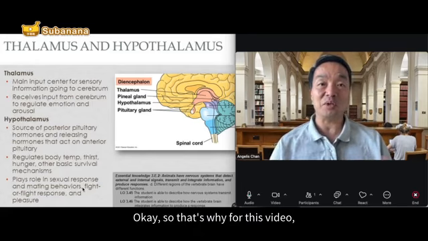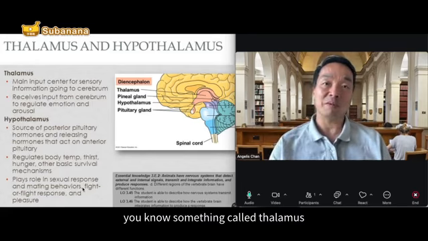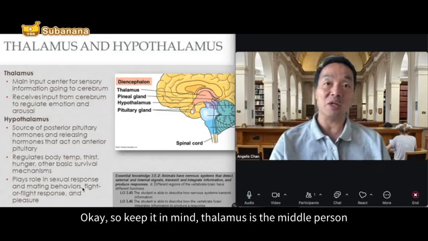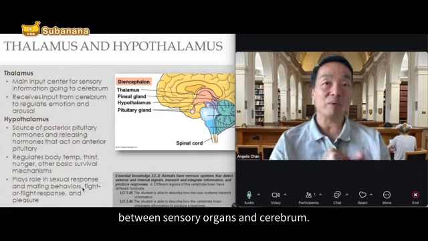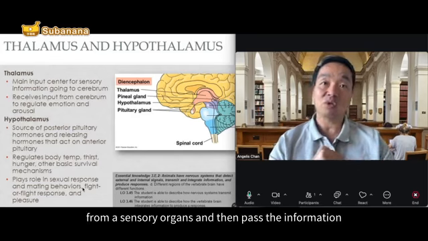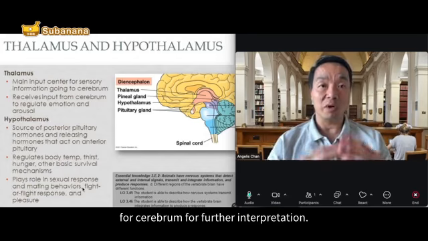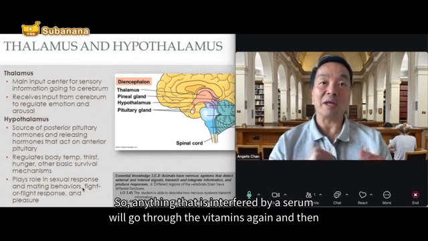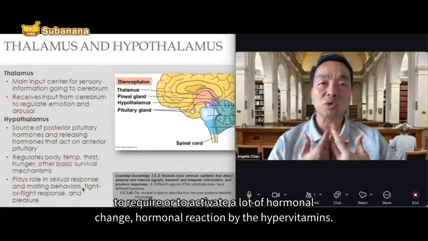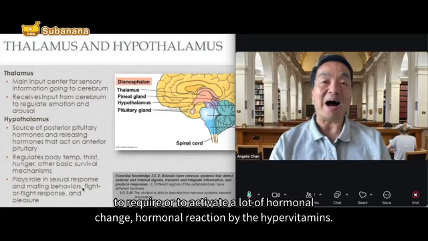So that's why for this video, you should know something called the thalamus and something called the hypothalamus. Keep in mind, the thalamus is the middle person between the sensory organs and the cerebrum. It receives information from our sensory organs and passes it to the cerebrum for further interpretation. Anything interpreted by the cerebrum will go through the thalamus again, to activate a lot of hormonal changes and reactions by the hypothalamus.